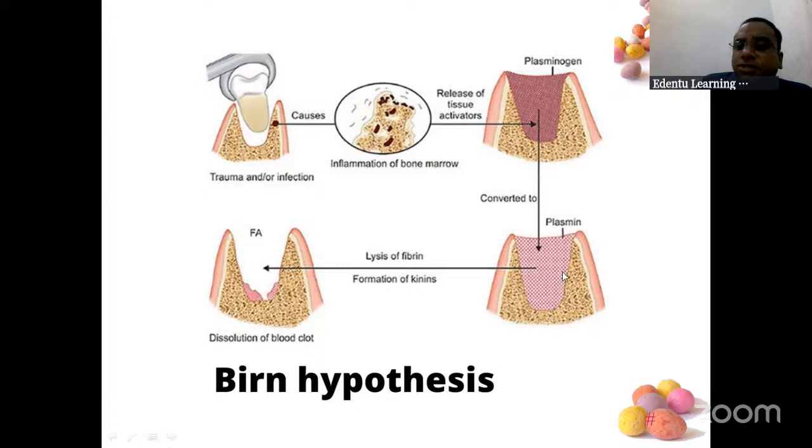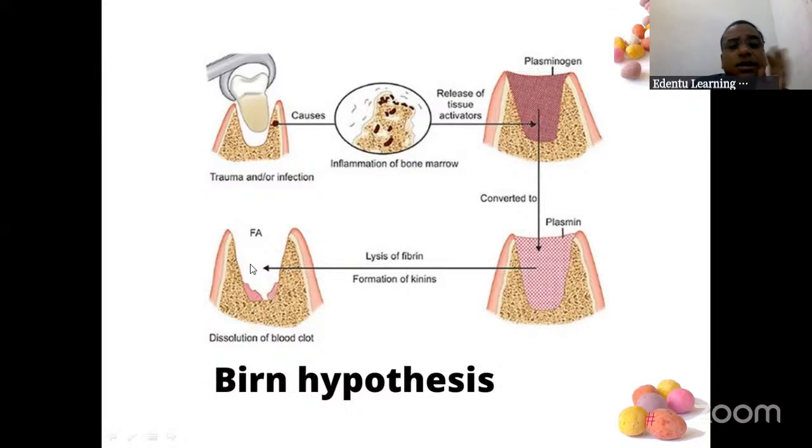From the plasminogen, plasmin is formed. Plasmin is required for the conversion of fibrinogen to fibrin. The main defect is taking place here. Loss of fibrin takes place, and the whole clot is gone. So this is called dry socket or Burns hypothesis.